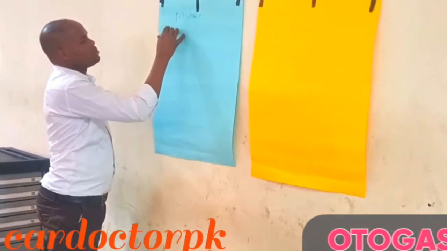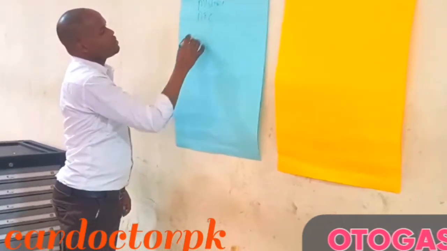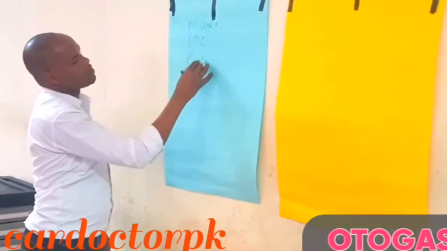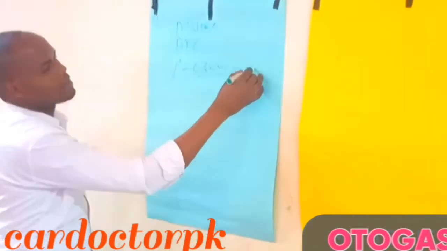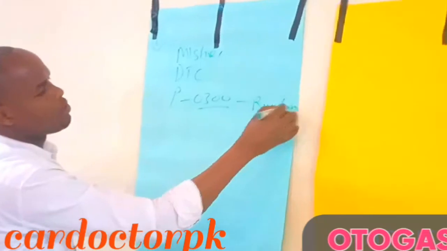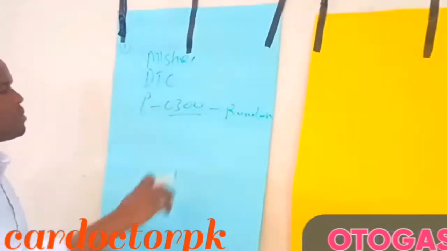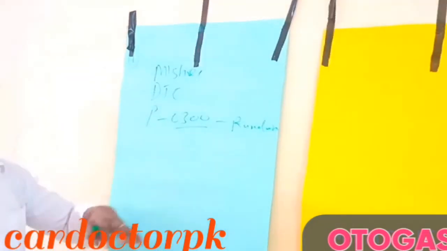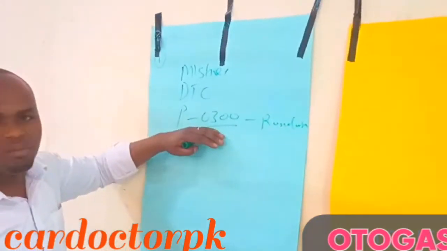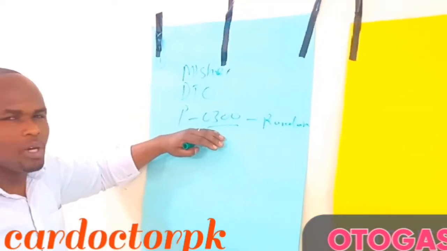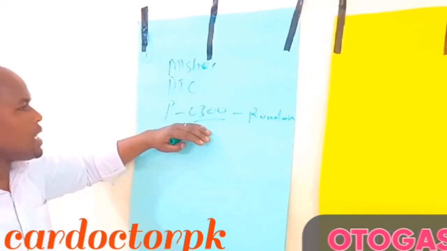We will get DTC P0300. This is a random misfire. This means that the misfire is occurring randomly in any of the cylinders, and it may be caused by anything, maybe the fuel pump or something from that line.